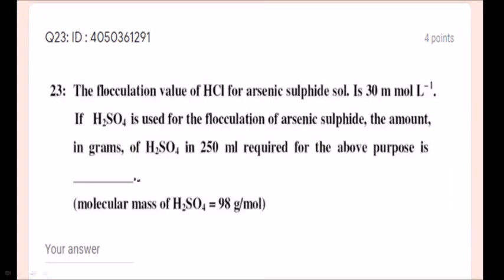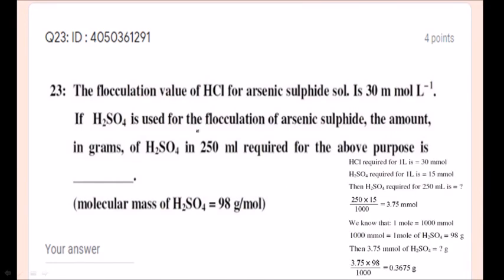Next, the flocculation value of HCl for arsenic sulfide solution is 30 millimole per liter. If sulfuric acid is used for the flocculation of arsenic sulfide, the amount in grams of sulfuric acid in 250 ml required for the above purpose is, they have given the molecular mass of sulfuric acid. Let us see. They have given that HCl required for 1 liter is 30 millimoles.